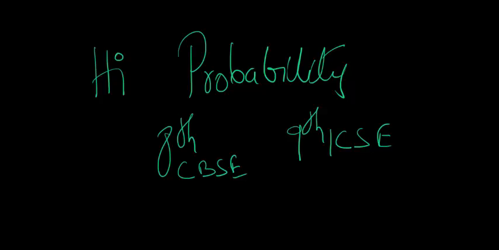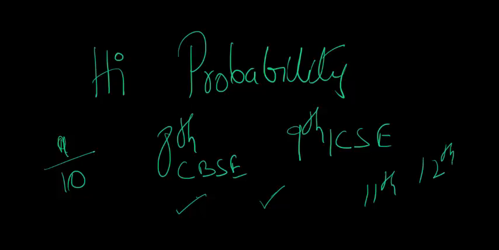And that's exactly why this is difficult, because initially when you learn probability, you would learn it as a number by a number, some number in the numerator and some number in the denominator. That's how you started learning probability. But when you keep graduating to the next class, you learn the same probability in a different way. How exactly it is different, we will look through in this video. And now when you are in 11th of CBSE and 12th of ISC, you learn the same chapter in a different way altogether.